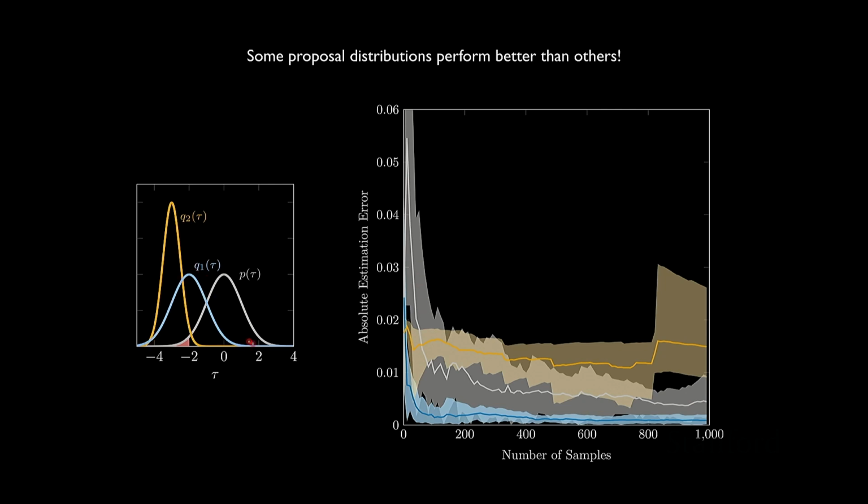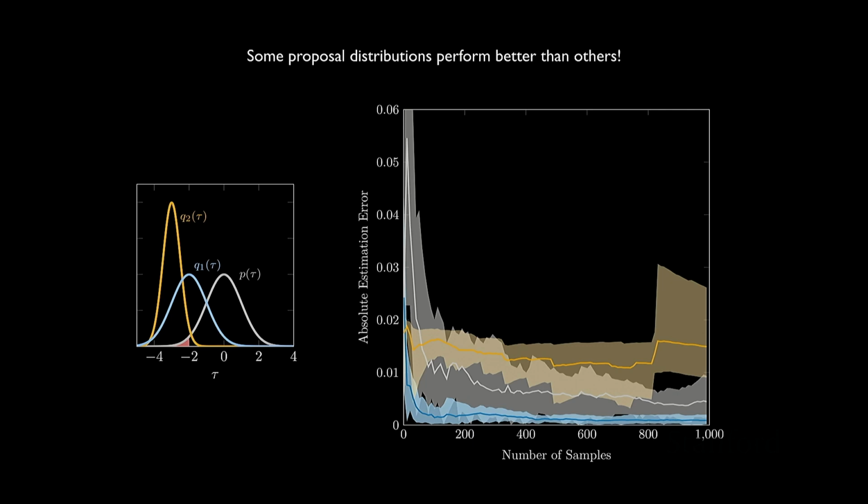And now we can see if we shift our proposal over to be this blue proposal here, we're now centered around the very high likelihood region of the failure distribution, and we were able to get a much lower variance estimator that's also much more accurate.